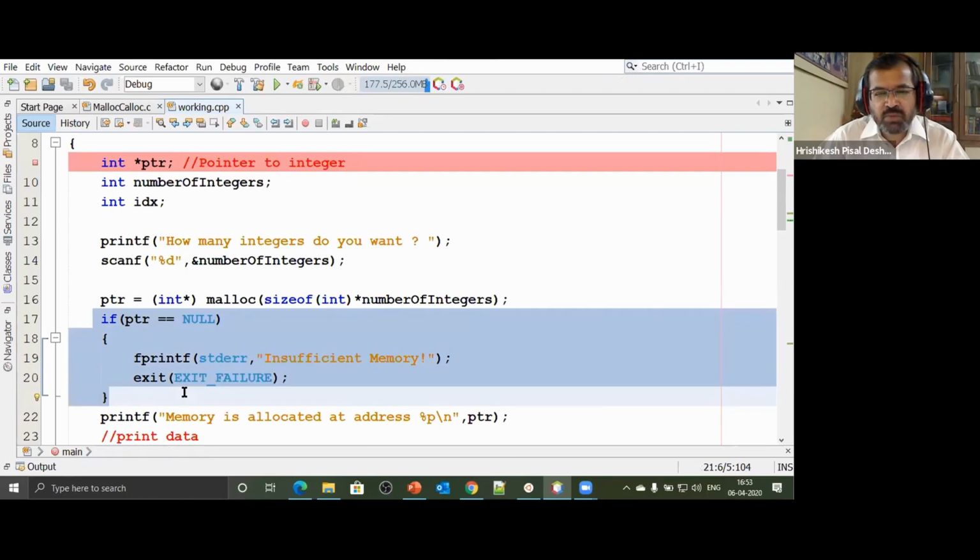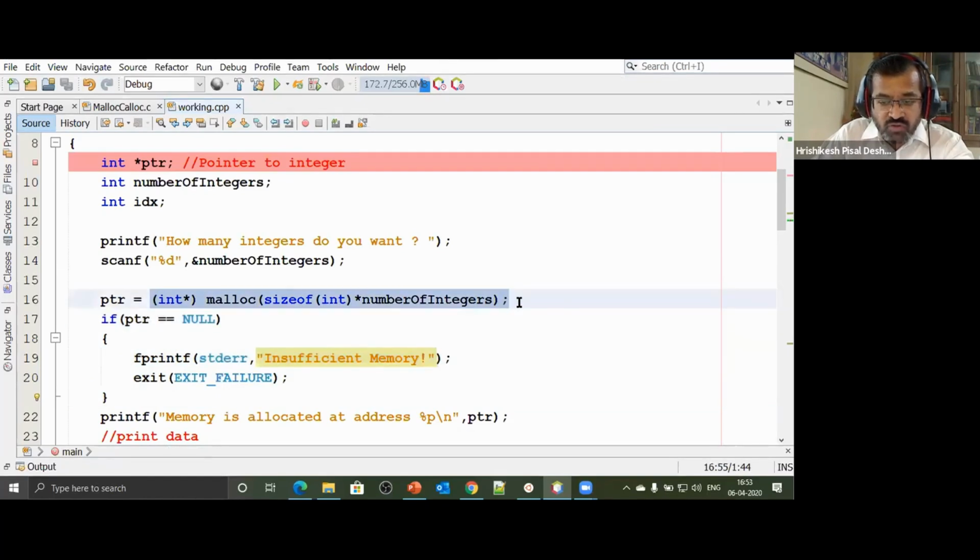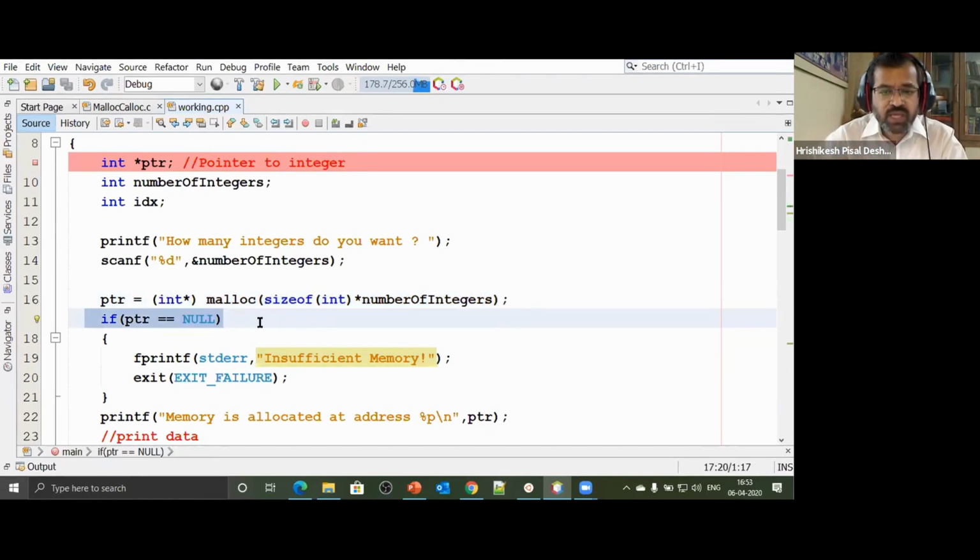Now this is another big problem when we talk about C++. With C style coding, if malloc fails, it is not throwing an exception. It is not reporting to me that it has failed. It is reporting to me in terms of a flag. Flag means it is returning something, and I have to constantly cross-check what it has returned. So that's a big problem for a developer. That means every time we make a request to allocate memory, we will have to check whether my request has been satisfied or not. Since we are working with C++, the ideal scenario would have been that I call that function, and if it succeeds, it returns me the address, and if it fails, it throws an exception and reports to us that this is something that has gone wrong. Your request has not been satisfied.